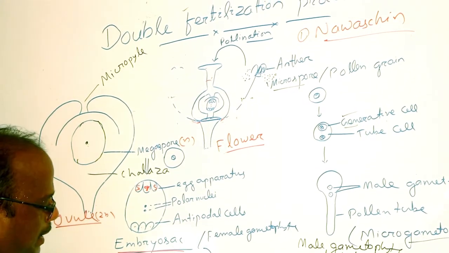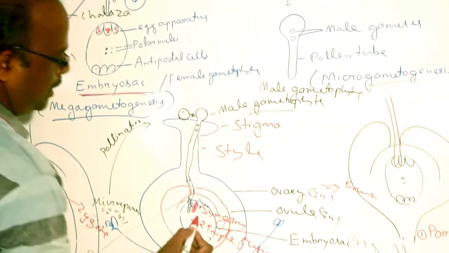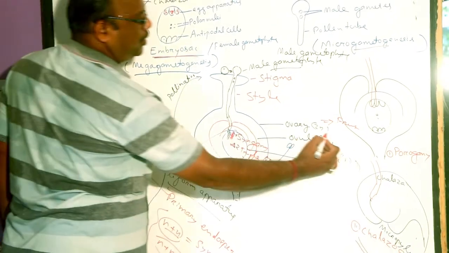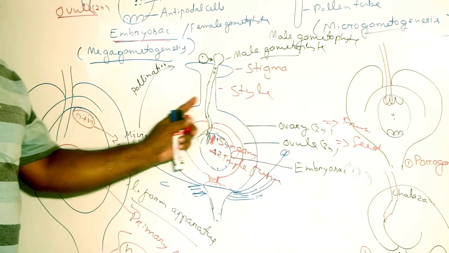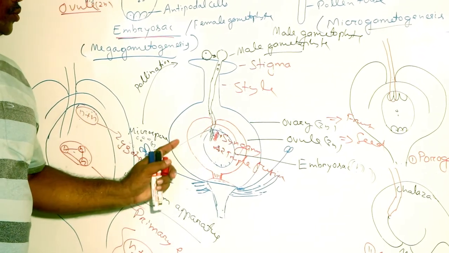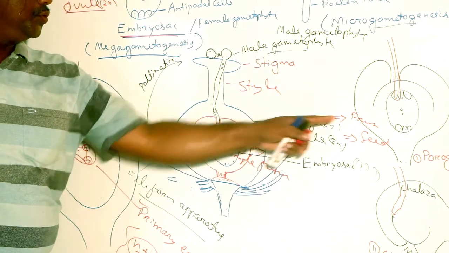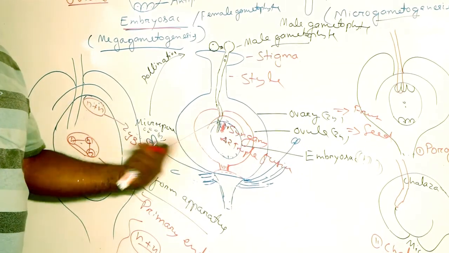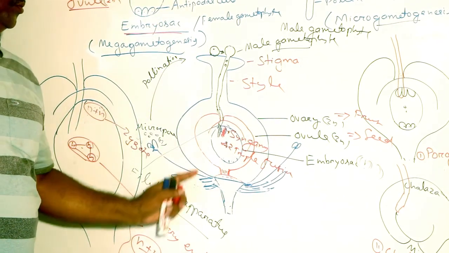The matured ovary is called the fruit, and the matured ovule, which bears the zygote or embryo, is called the seed. So fertilization results in the formation of a fruit and a seed.